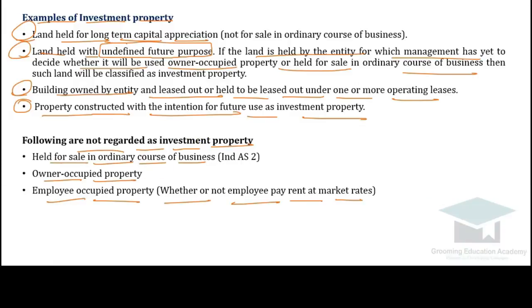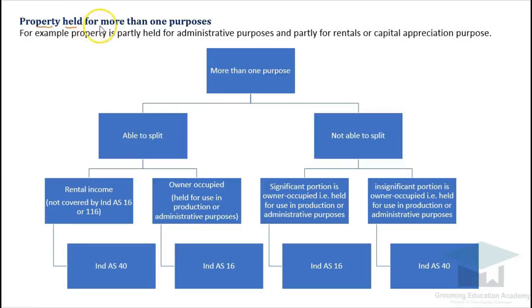Thank you. Now coming to the next topic, property held for more than one purpose. Suppose an entity owns a building which is partially held for administrative purposes and partially for rental or capital appreciation purposes. Then in this case we will say that this property is held for more than one purpose.